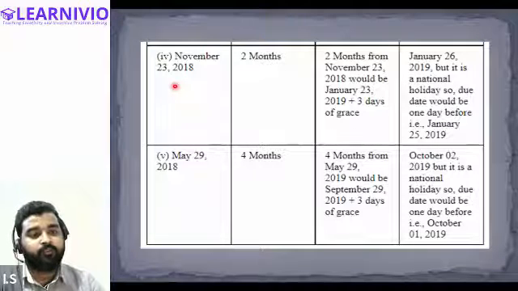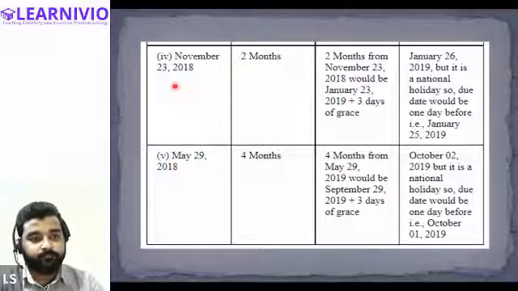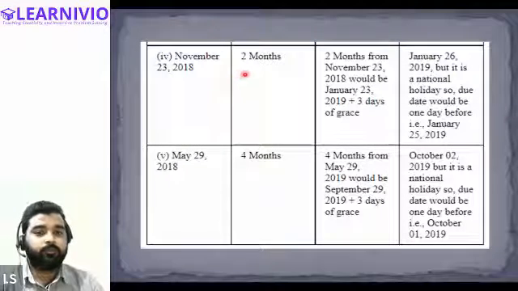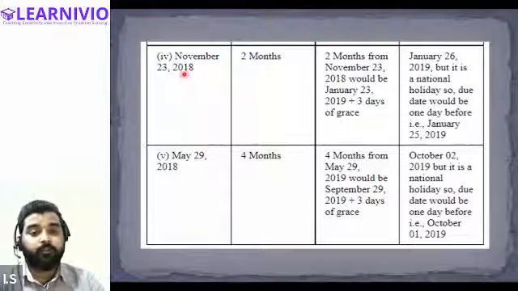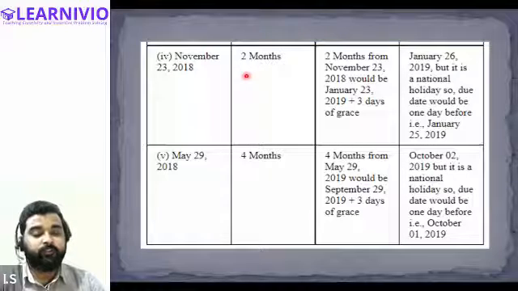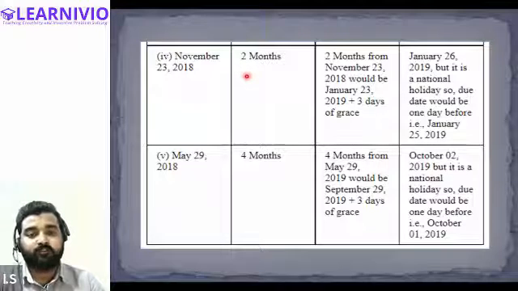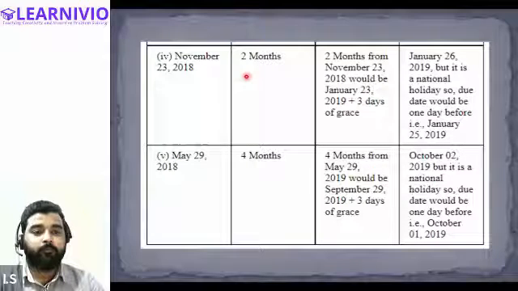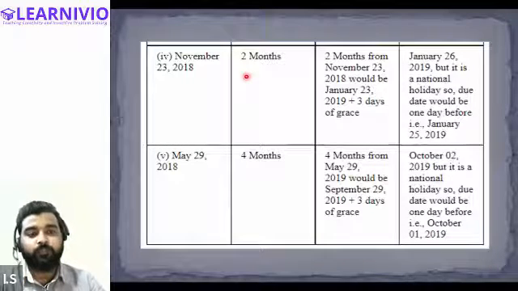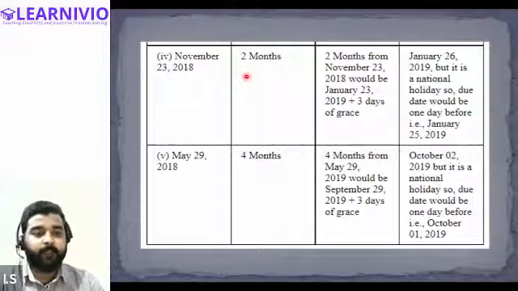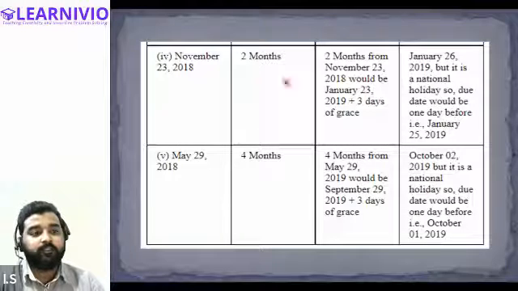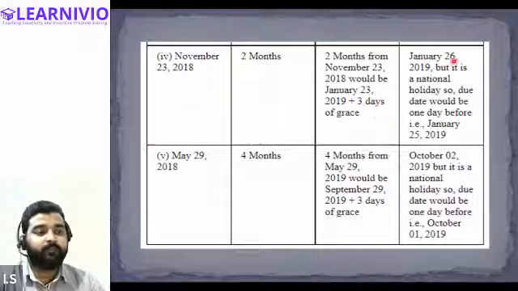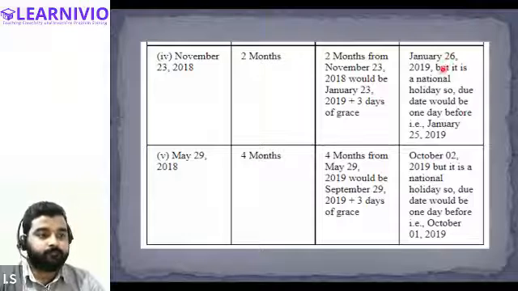And after 24th, we will add 3 days, right? So, I'm sorry. From 23rd, 24th, we will start counting, no? So from 24th November till 23rd December will be 1 month. From 24th December till 23rd January will be 2 months. And after 23rd January, we will be adding 3 days. So 23 plus 3, it will be 26th of January.